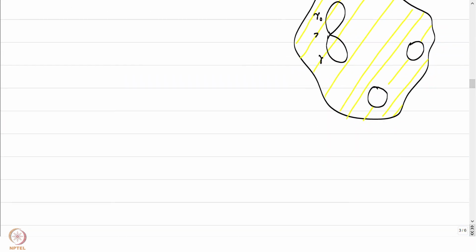So this is the point z0. Then what we demand is that we have a red curve of this type. So this is, say, like this, gamma 2, such that gamma 0 is homotopic to gamma 2 plus gamma 1 plus minus gamma 2, a reparameterization of it rather.